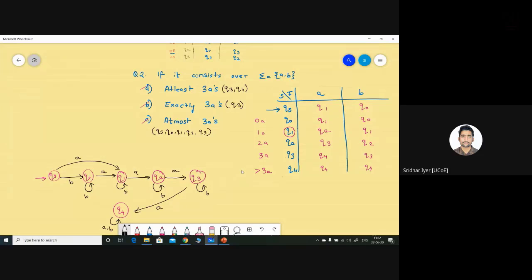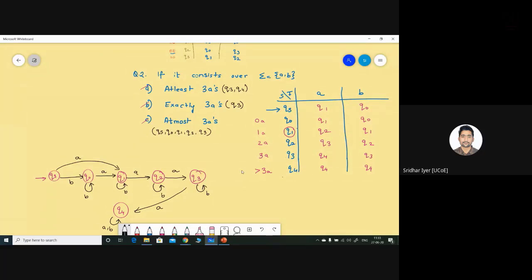If you're going for a single diagram, you should not highlight any final state in the diagram. You have to mention it along with the options, along with the question. Simply write over there that Q3 and Q4 is correct. Q3 and Q4 will be a final state for the first question. Q3 will be the final state for exactly 3As, and Q3 will be the final state for the third question, that is exactly 3As. Yeah, in the solution you have to mention it, not in the diagram, if you are going for a single diagram.